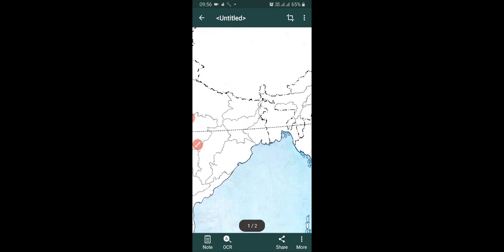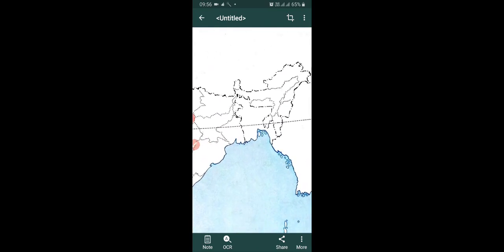Now let's see the eastern part. This one in a triangular shape is Assam, and its capital is Dispur.